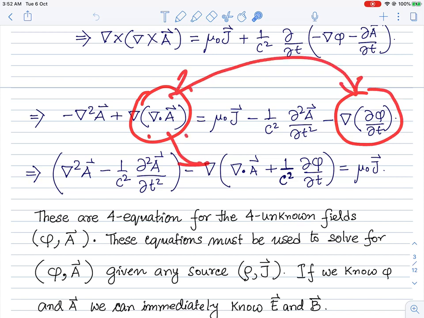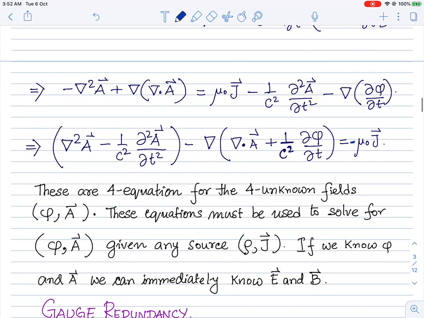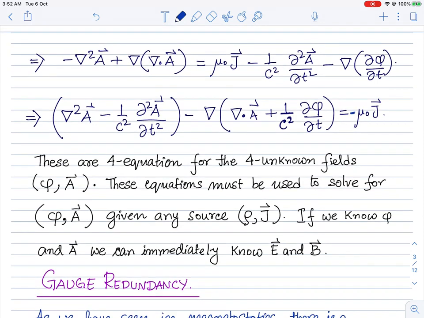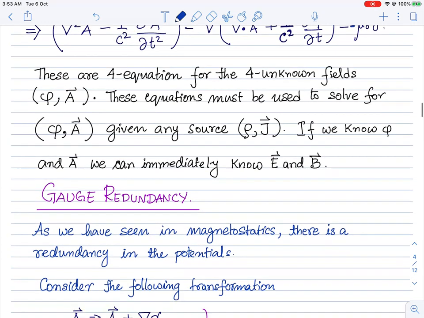And apart from this combination, we have this term and this term here, where we see these are both gradients. So let us club these two terms together and write it as the gradient of something, and this something is basically the divergence of A plus 1 over c squared del phi del t. This is the combination. And of course the source remains as the source, and we have written it here. I think I'm missing a minus sign on this source. Very good. So if you just do this manipulation, this comes about.